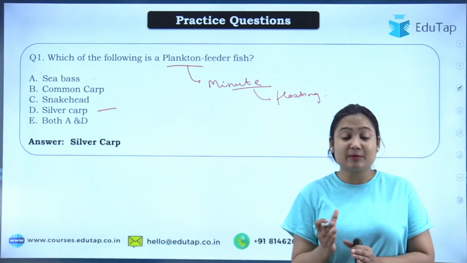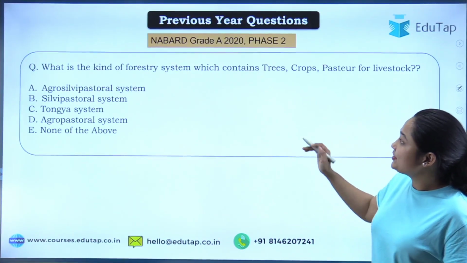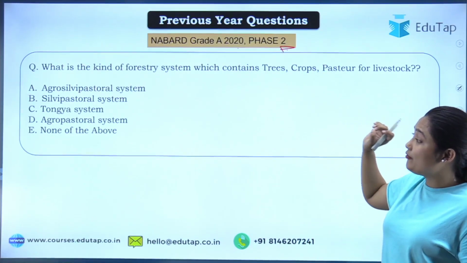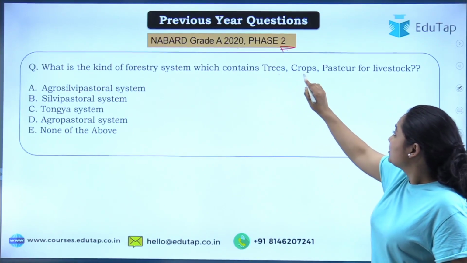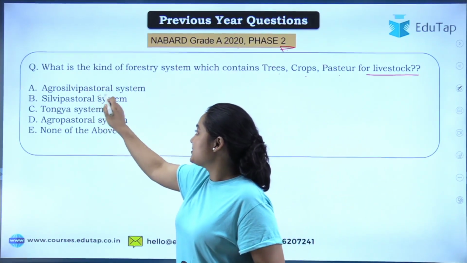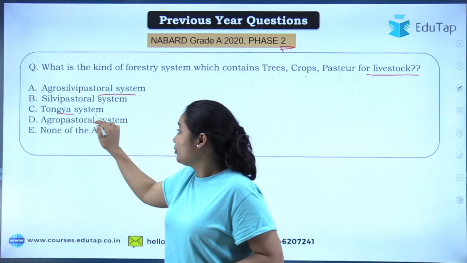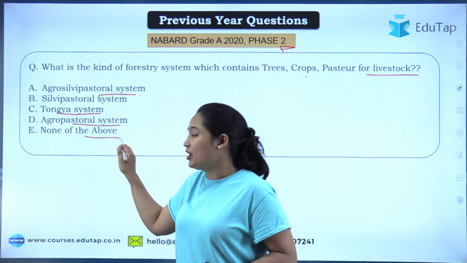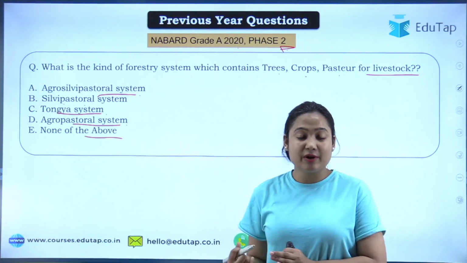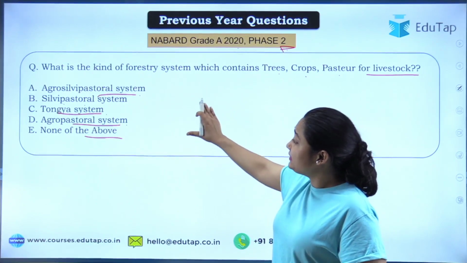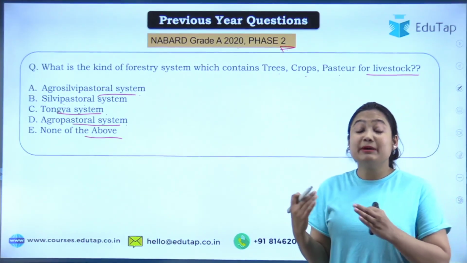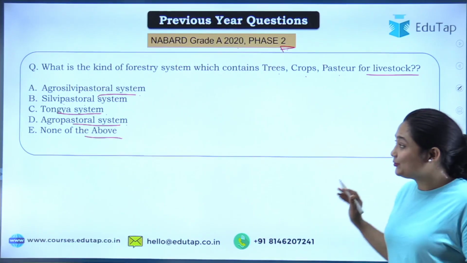Now moving to the class, first of all we will cover the PYQ. What kind of questions are there from the particular topic of forestry. The question that appeared in NABARD Grade A 2020 phase 2: what is the kind of forestry system which contains trees, crops, pasture and livestock? The options were Agrosilvopastoral system, Silvopastoral system, Tongia system, Agropastoral system, or none of the above. Once you have covered this topic and understood the logic behind forestry, you can easily answer any question that comes from it. This topic is quite easy to understand and there is not much to memorize, so this will be good for you.